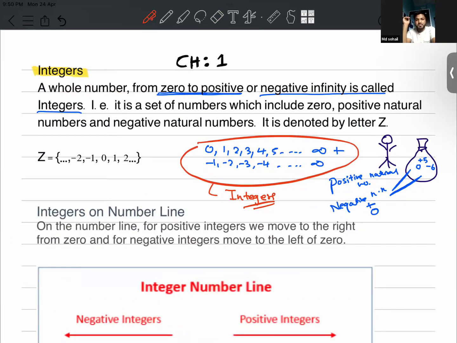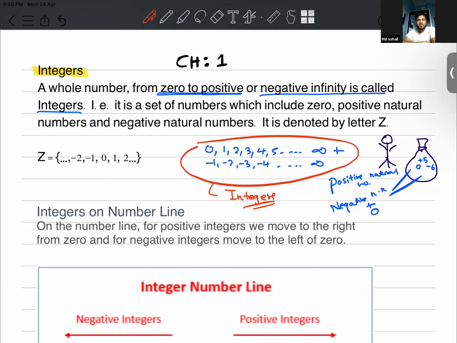What is an integer? Can you repeat what an integer is? The numbers that start from 0 to positive and negative infinity are called integers.